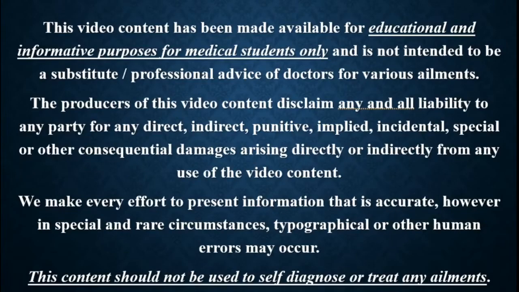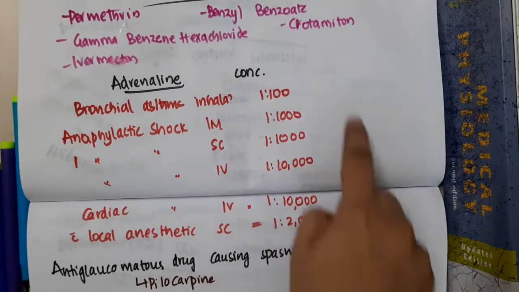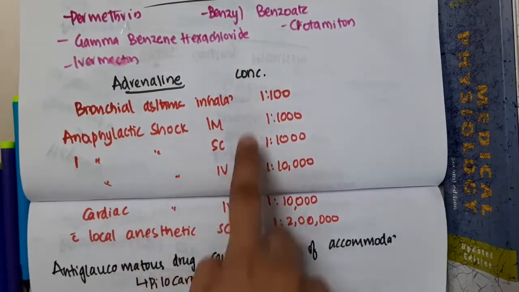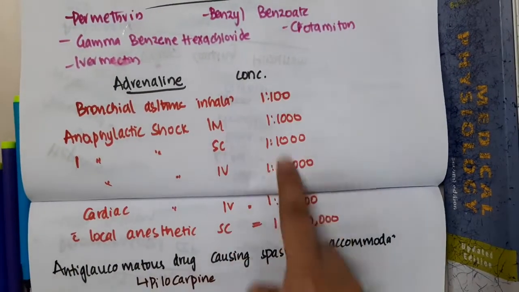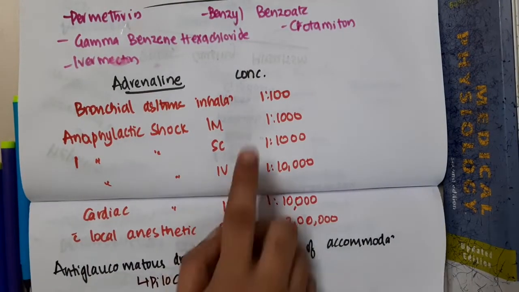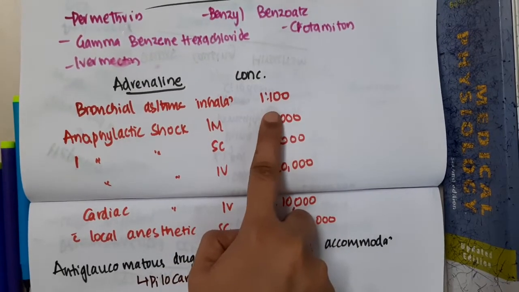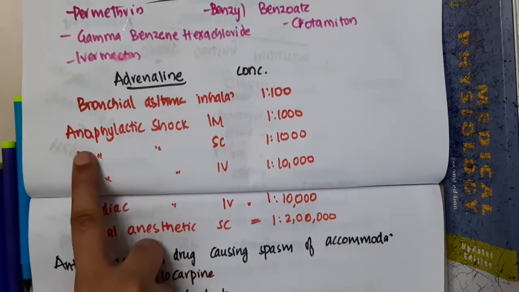In this lecture, we will learn about this table showing adrenaline, its route and concentration. Adrenaline in bronchial asthma, we use it by inhalation. Adrenaline is given in the concentration of 1 in 100, whereas in anaphylactic shock,